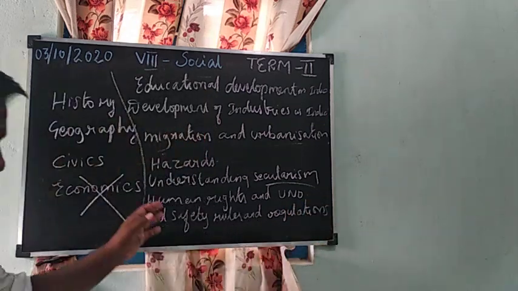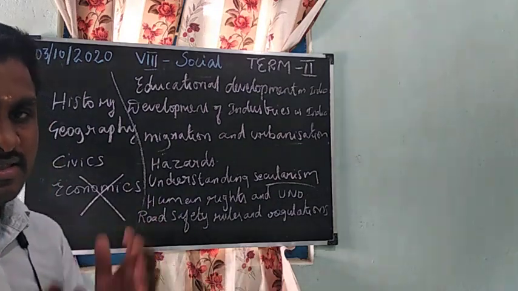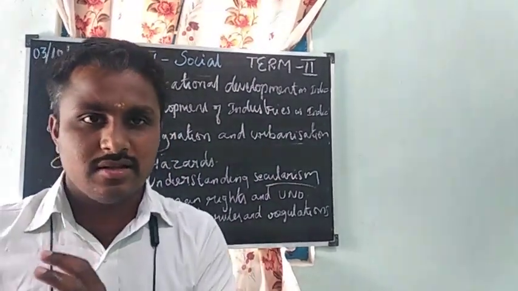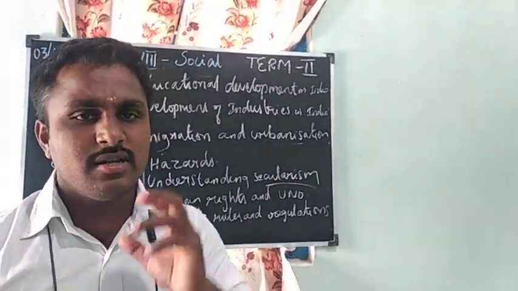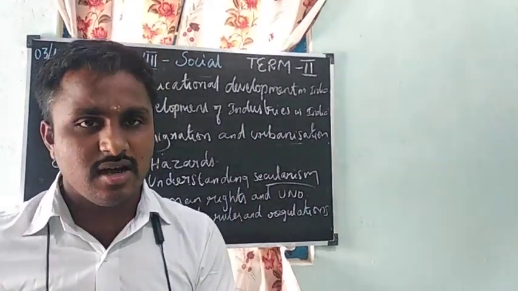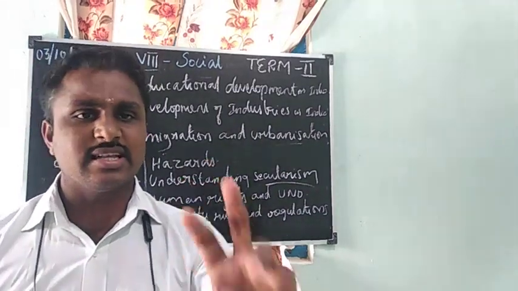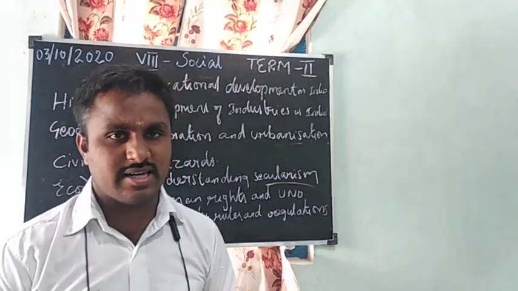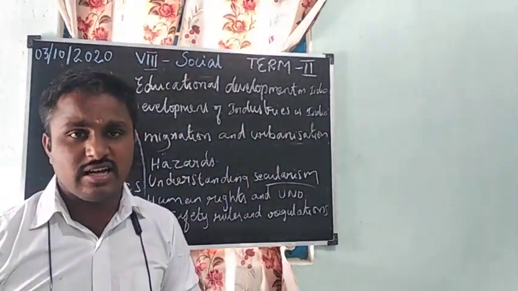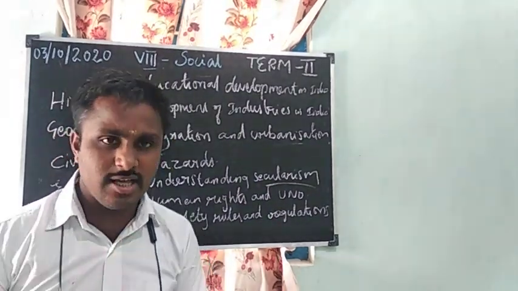It is very important. Why have they given road safety from 4th standard onwards? It means we should travel very carefully in our country, because in road accidents India is first place all over the world, and Tamil Nadu is first in our country. So for that we should protect ourselves. We should travel very carefully while traveling on the road.